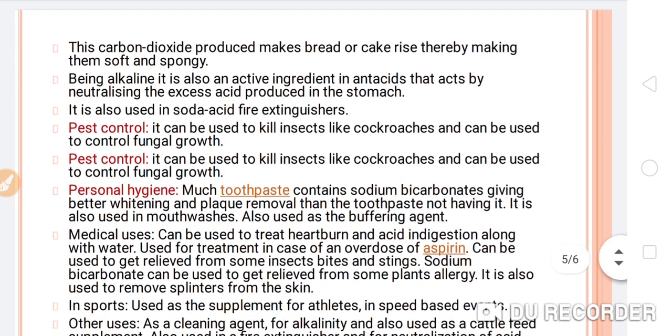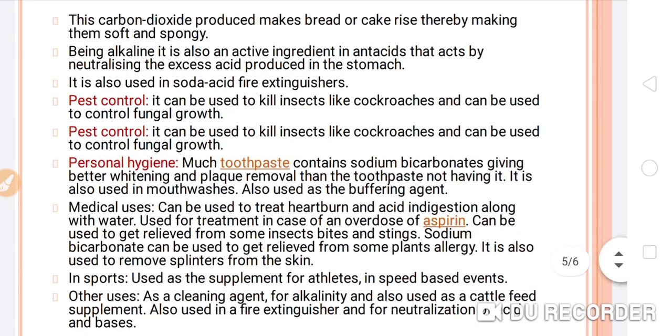Now next use is pest control. It can be used to kill insects like cockroaches and to control fungal growth. So this is another very important use of baking soda.